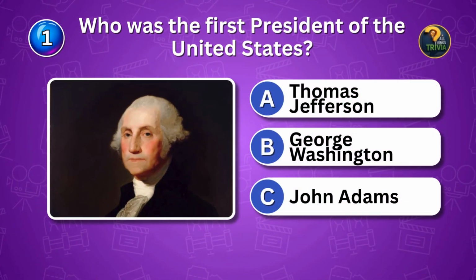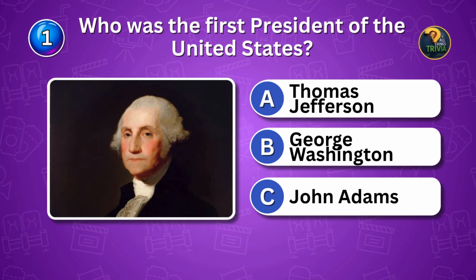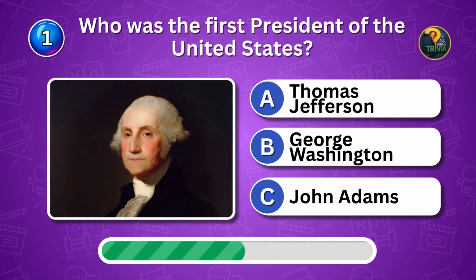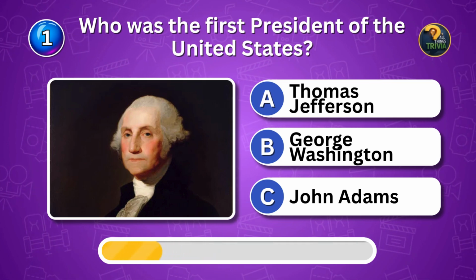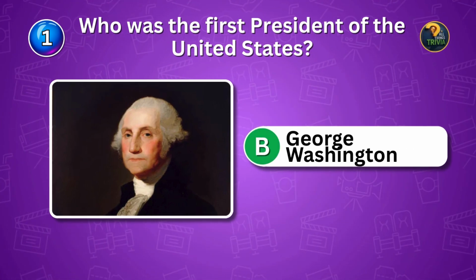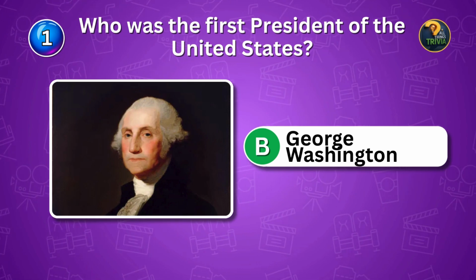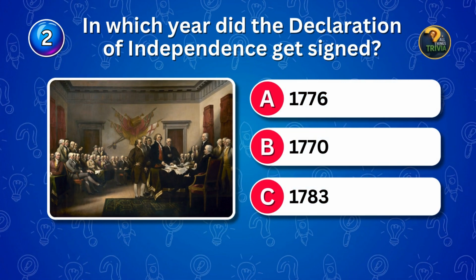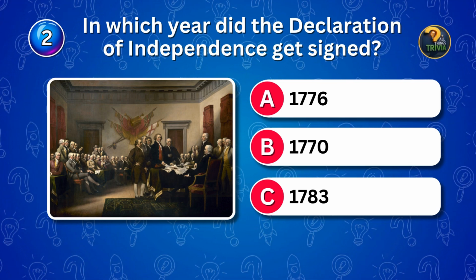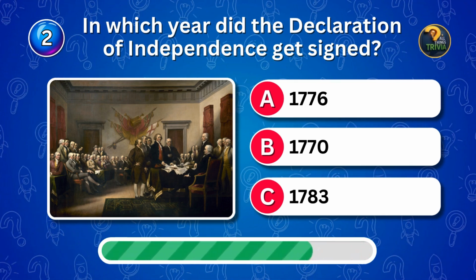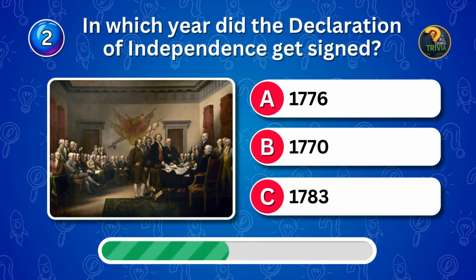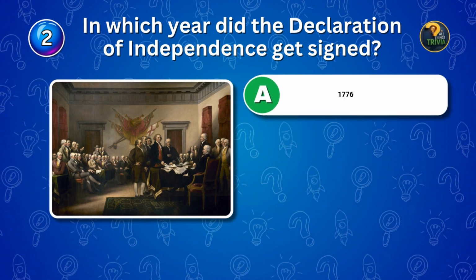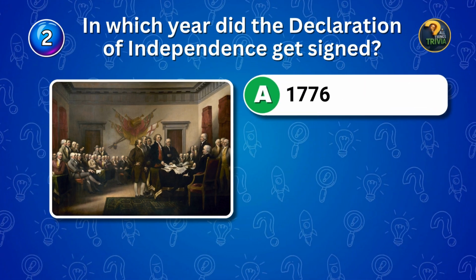Who was the first president of the United States? Name the inaugural leader. George Washington was the very first. In which year did the Declaration of Independence get signed? Year trivia. When was it signed? It was signed in 1776.